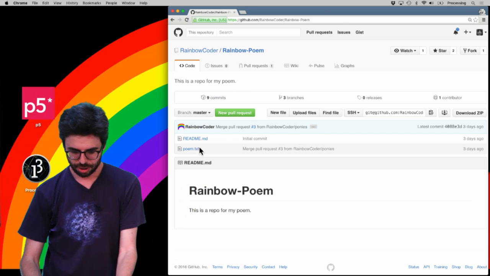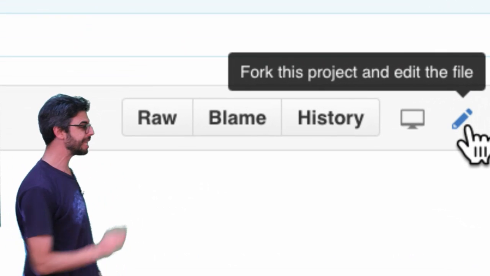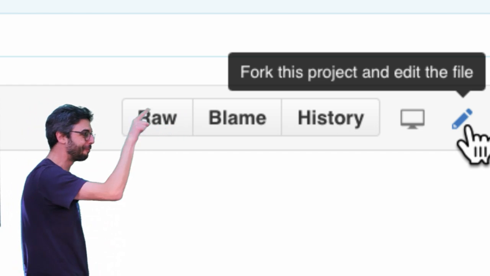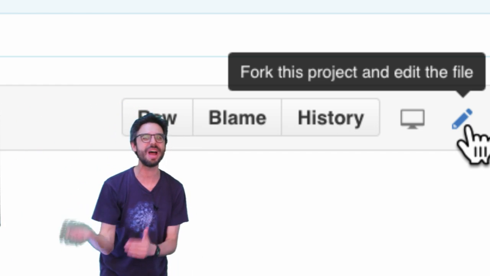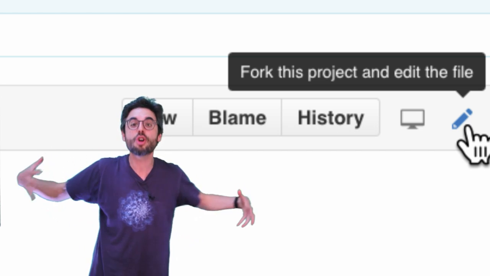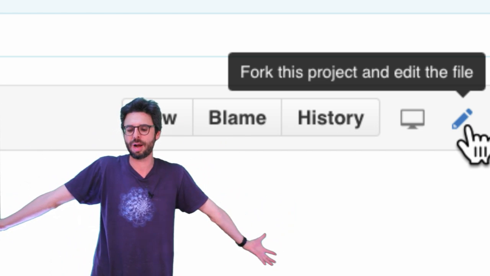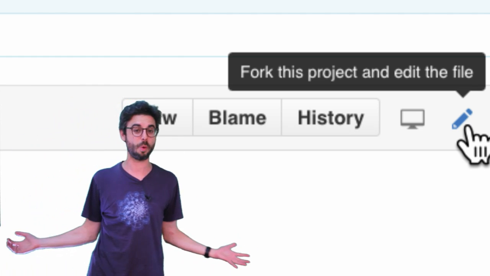Because you could say, we could go to the poem and you could see, look, there's the edit button. And look what it says. Fork this project and edit the file. So GitHub already knows that you don't have permission to edit the file directly. So it assumes if you're trying to edit it that you want to fork the entire project. So if I actually just click edit, it's going to automatically create that fork for me.